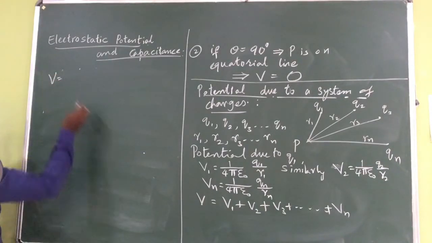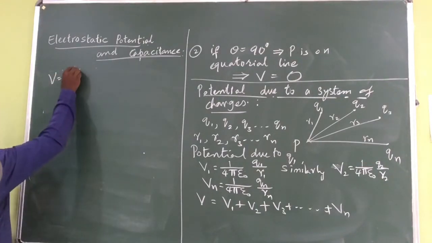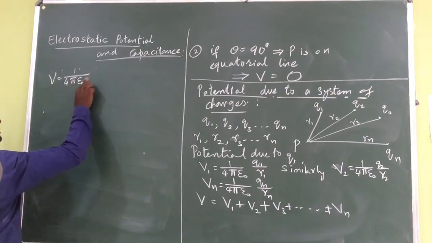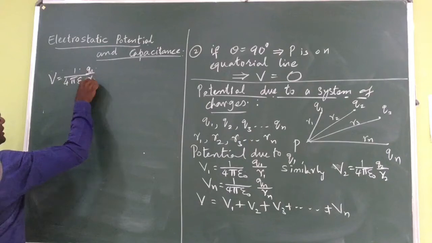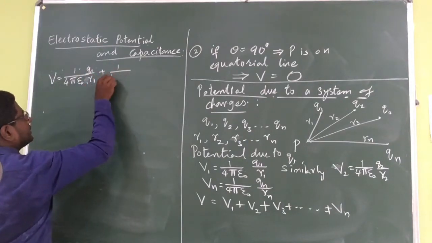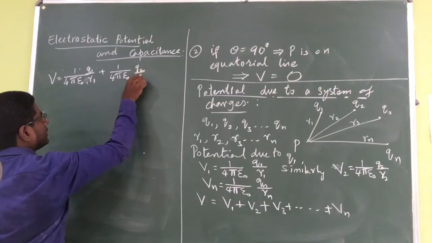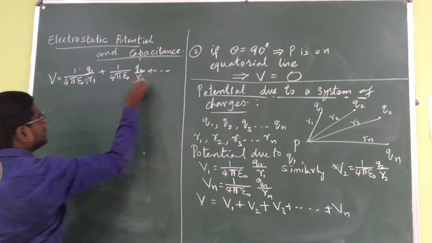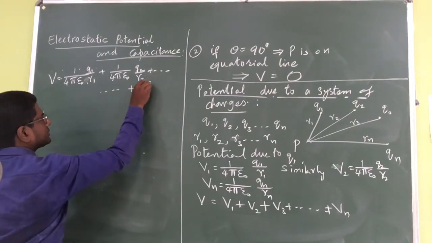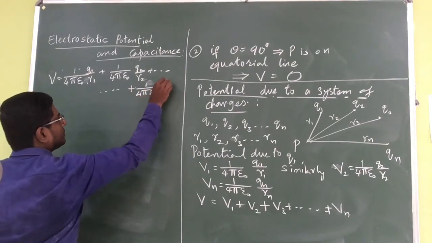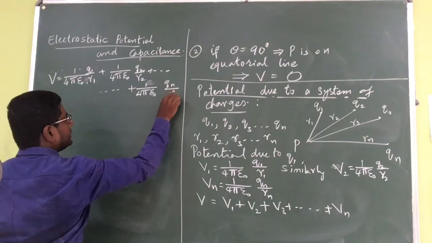V is equal to, substitute the values. What is V1? 1 by 4 pi epsilon naught Q1 by R1 plus 1 by 4 pi epsilon naught Q2 by R2. It goes on till the last term, that is plus 1 by 4 pi epsilon naught Qn divided by Rn.